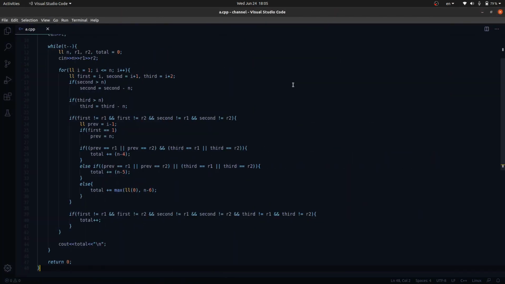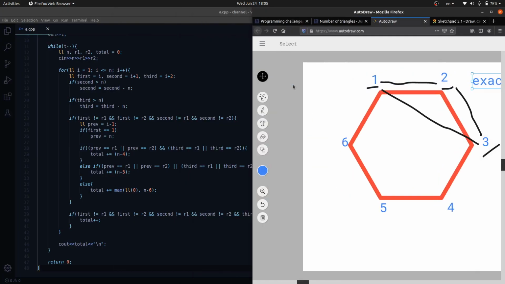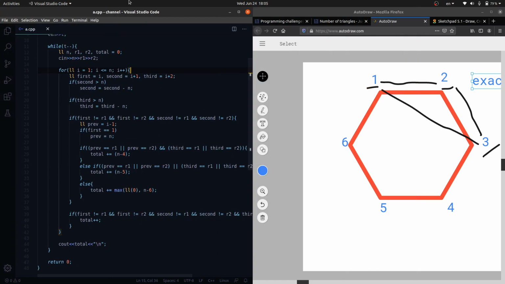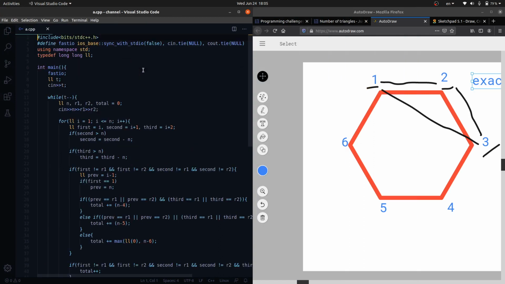So this is our code. The code is very simple. We have just taken the input number of test cases, and for every test case we are taking R1 and R2, the black colored vertices, and n, the total number of vertices.